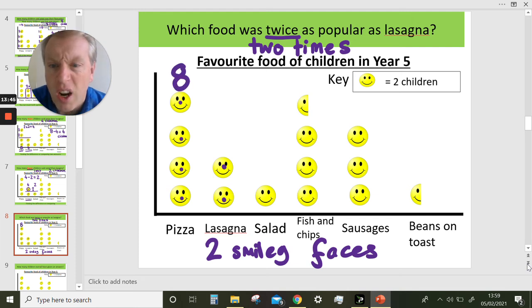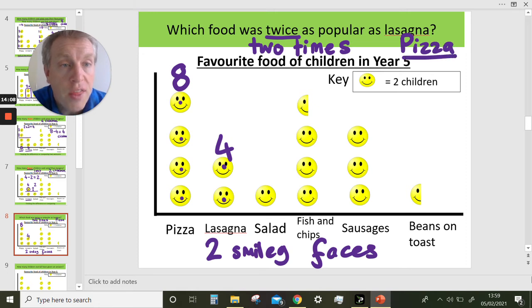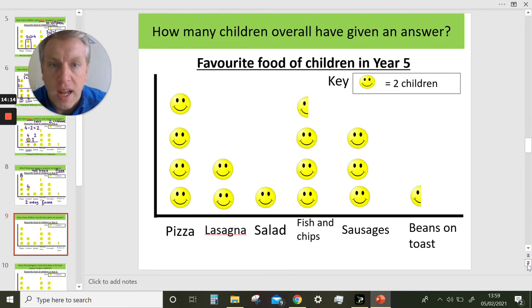We could think of it another way. 8 people like a pizza as their favourite. 4 like lasagna. And 2 times 4 is 8. Double 4 is 8. So which food was twice as popular as lasagna? Our answer is pizza. We looked for another category, another thing that was 2 times the number for lasagna.